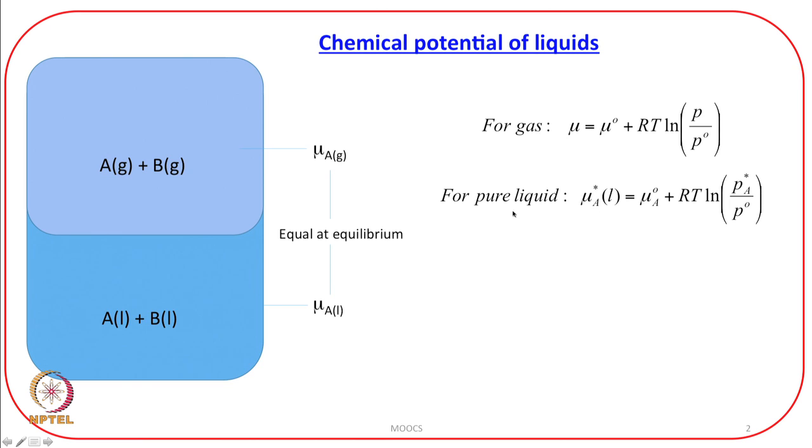Please note here, when I am saying pure liquid, I am using star. For purity, I am using star. So, from the chemical potential for a gas, I have written an expression for the chemical potential for a liquid. What I have done is just added a subscript A because I am writing it for A, and I have added a star because in the beginning I am considering only pure liquid. I am not considering B. I am only considering A in equilibrium with its vapor.